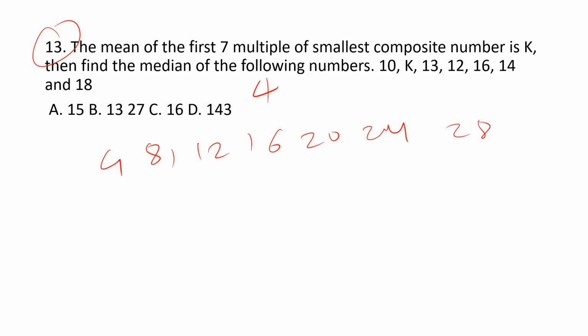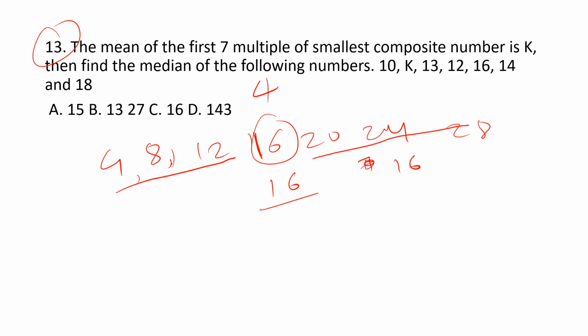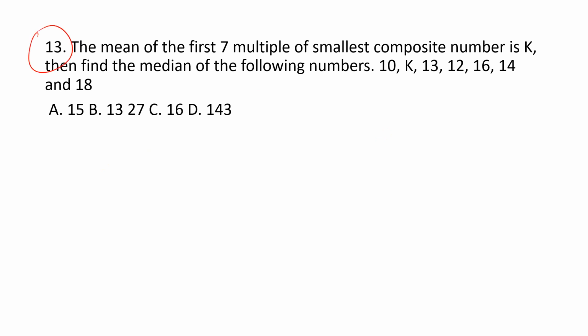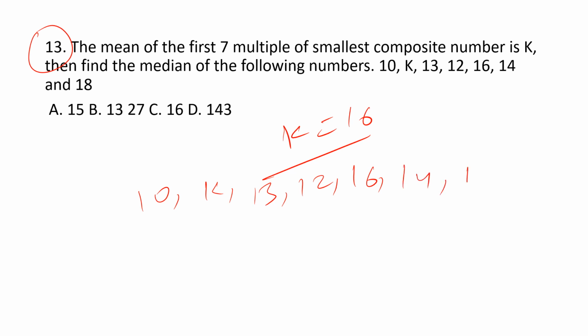This data is arranged in ascending order, so the mean will be the middle value, 16. Even if you add all these values and divide by 7, we get the mean value as 16. So we know k is equal to 16, and the given data is 10, k, 13, 12, 16, 14, 18.